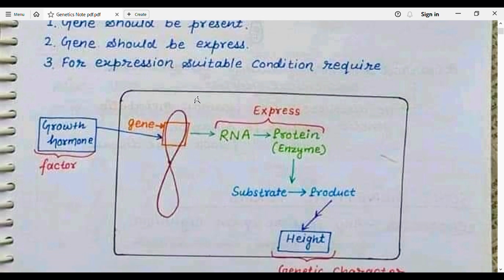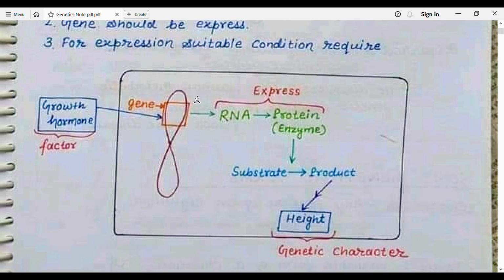So it can be simplified here in the diagram. For example, this is the chromosome, and a chromosome is basically composed of DNA and protein. A piece of DNA which is responsible for a specific character is known as a gene. So genes are present on DNA. From the DNA or from the genes, RNA is produced.